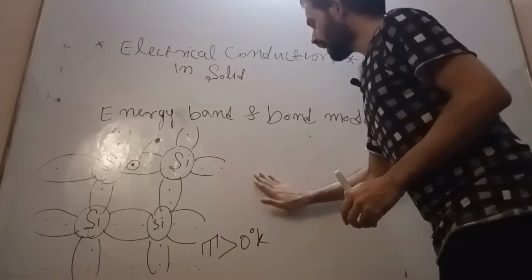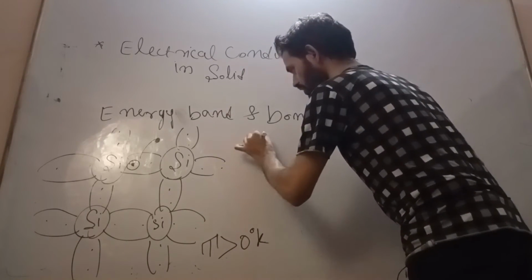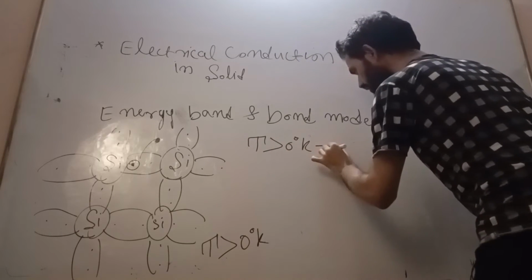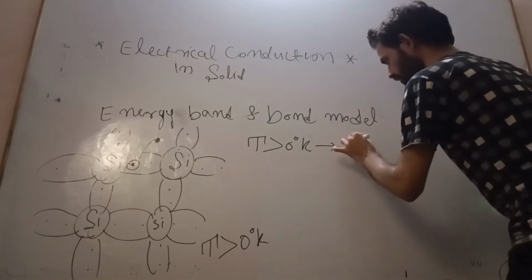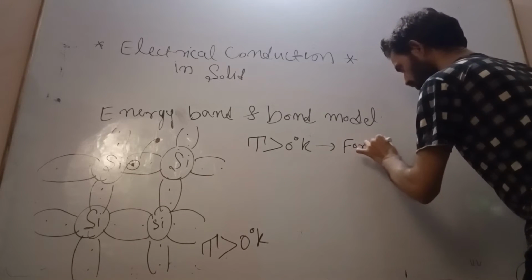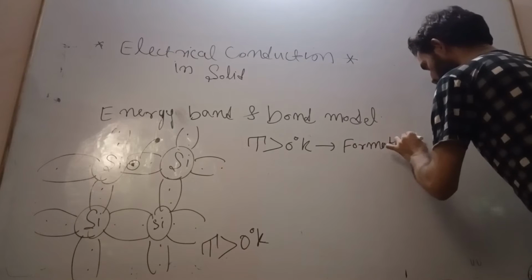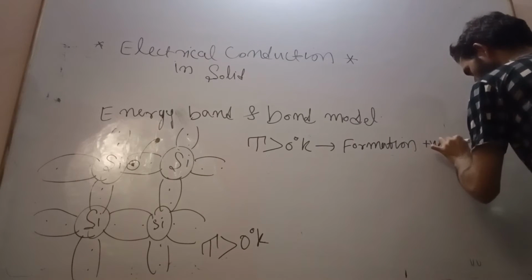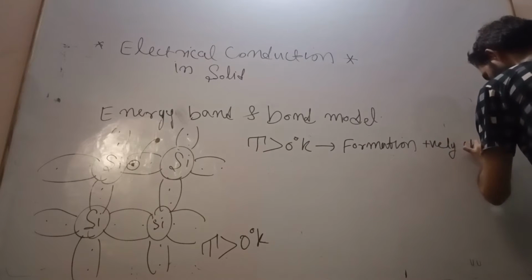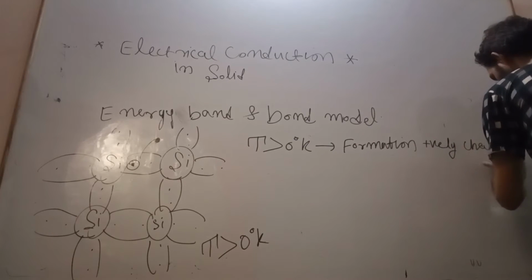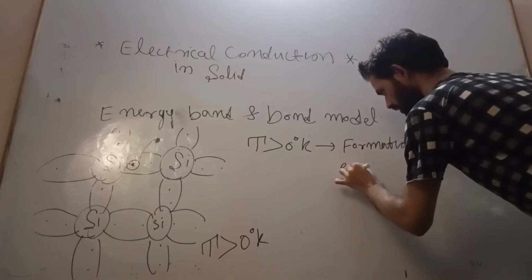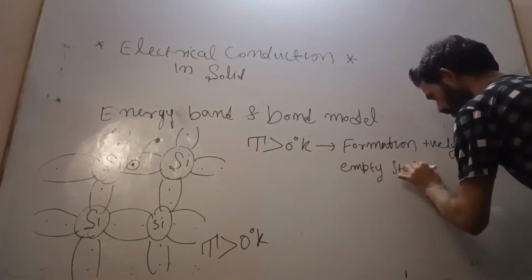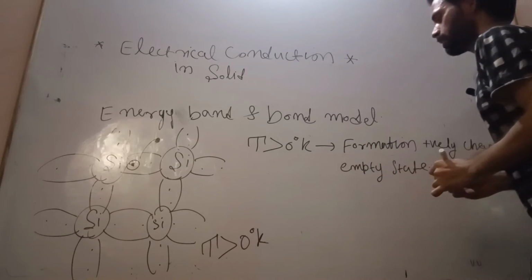So as the temperature increases, when the temperature is greater than 0 degree Kelvin, there is a formation of positively charged empty states.